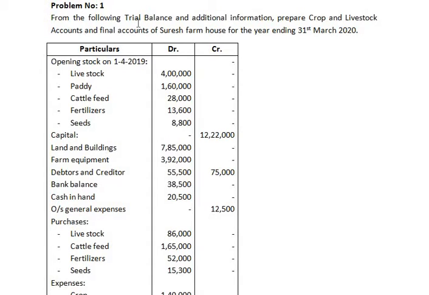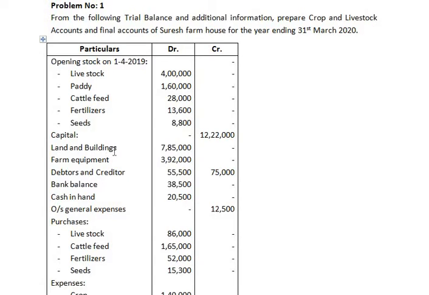From the following trial balance and additional information, prepare crop account, livestock account and final accounts of Suresh Farmhouse for the year ending 31st March 2020. Opening stock has to be debited to the crop account and livestock account. Capital is on the liability side of the balance sheet.